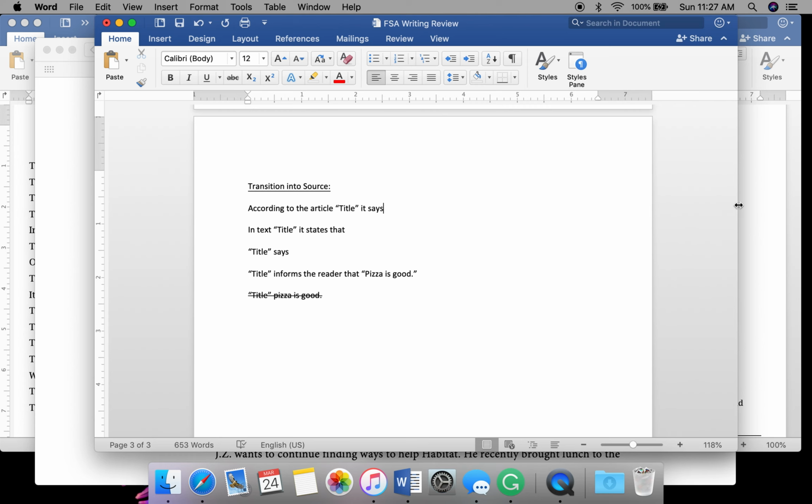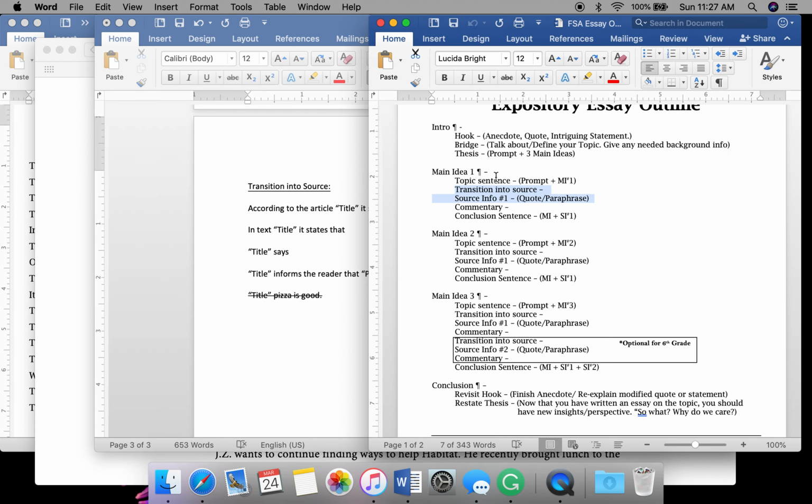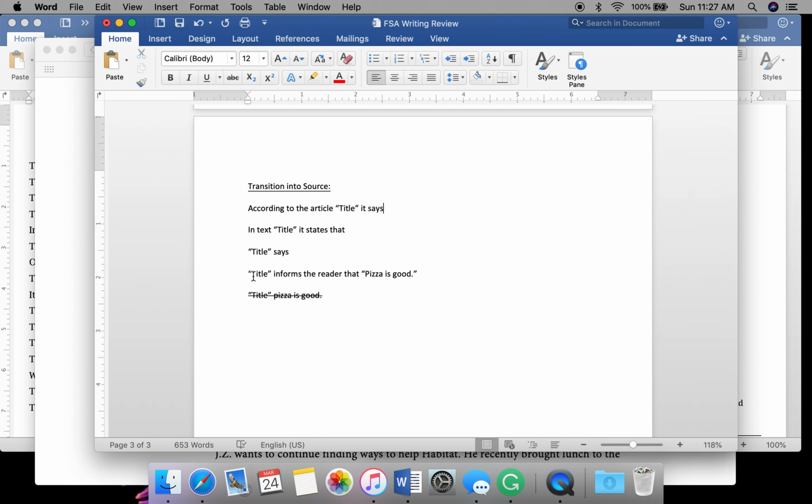Now, this is going to be a minimum of one sentence together. So I could say something as simple as, how to eat pizza informs the reader that pizza is good. But maybe I want more source information than just that direct quote, or maybe I paraphrased. Maybe it gave me a long explanation and this is my paraphrasing of that, because I can do 3 different things.